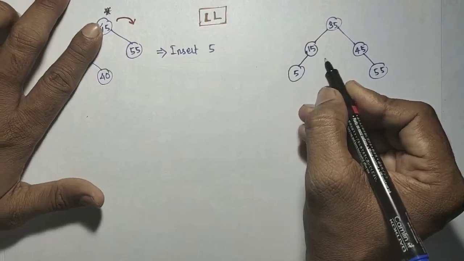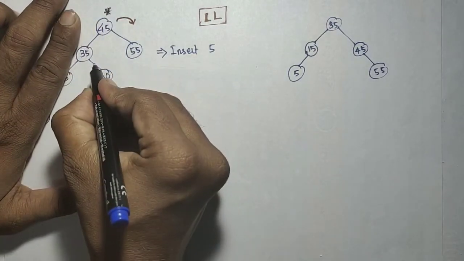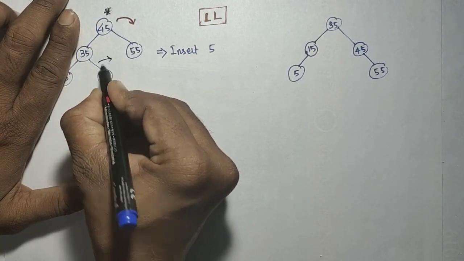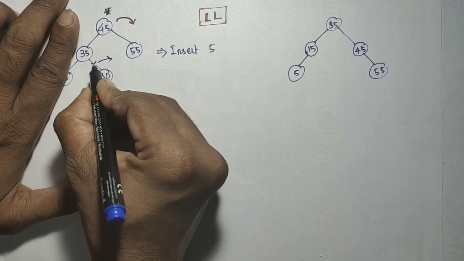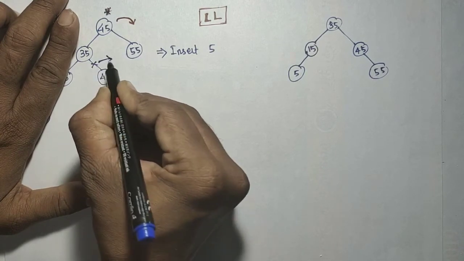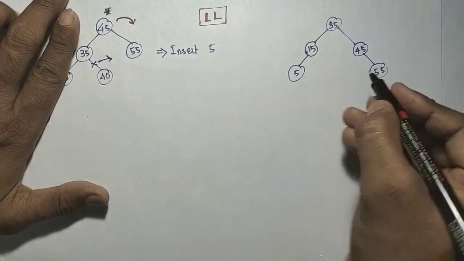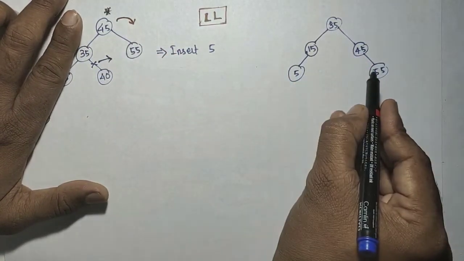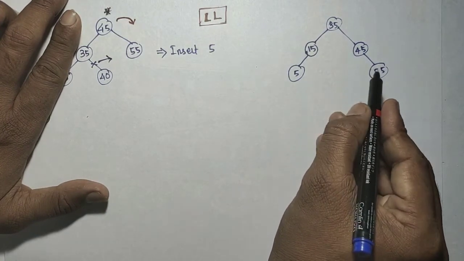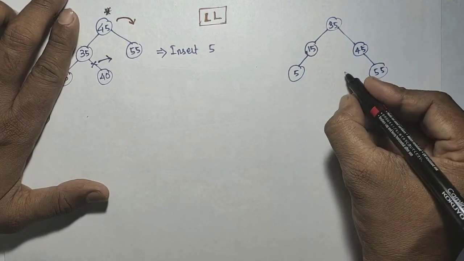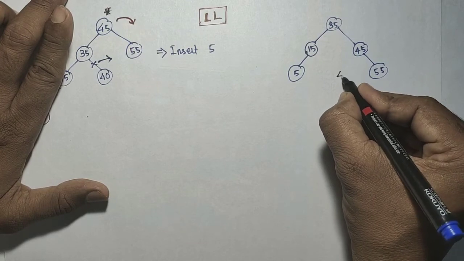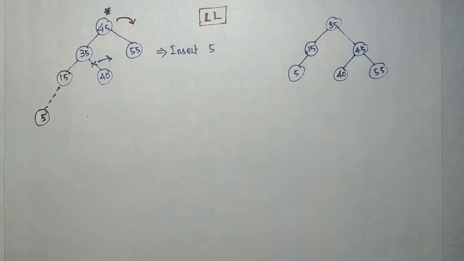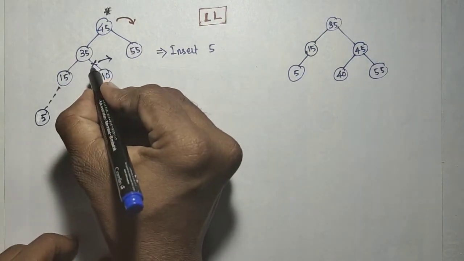What about that branch 40? The 40 will be joined on the left side. This link will be cut and joined to the right side. Which one comes down? The 45 comes to the second level, so the 40 will be added just left of the 45. That's all. So this additional thing you have to do.